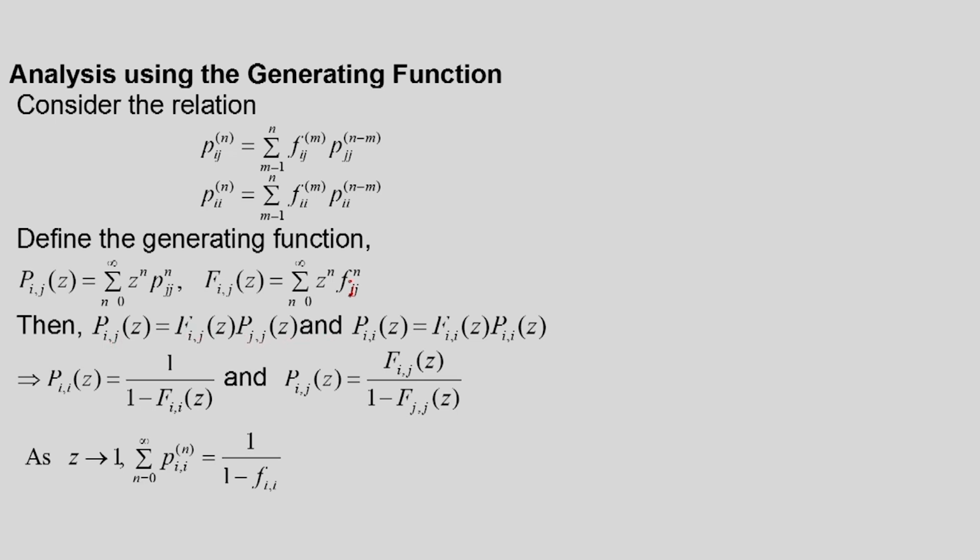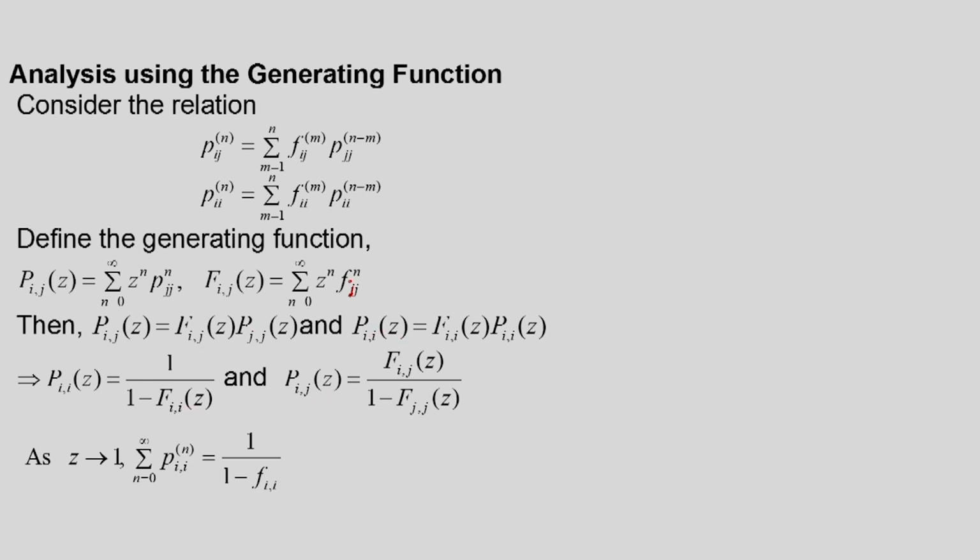And if I consider the transform relationship from the earlier expression, what we will get is P_ii(z) is equal to F_ii(z) into P_ii(z). So, from these two relationships we will get P_ii(z) is equal to 1 by 1 minus F_ii(z). Okay. From this, if I take P_ii(z) to this side, I will get this result.